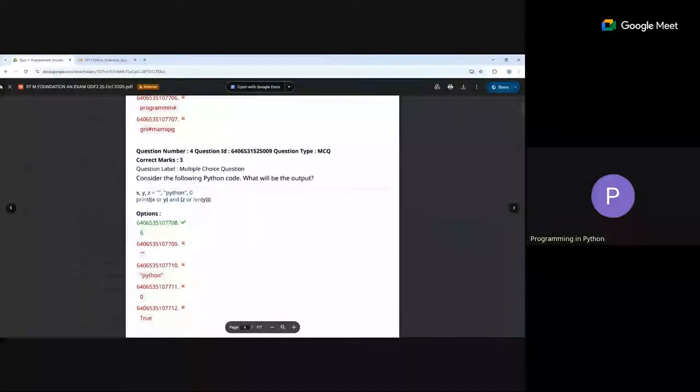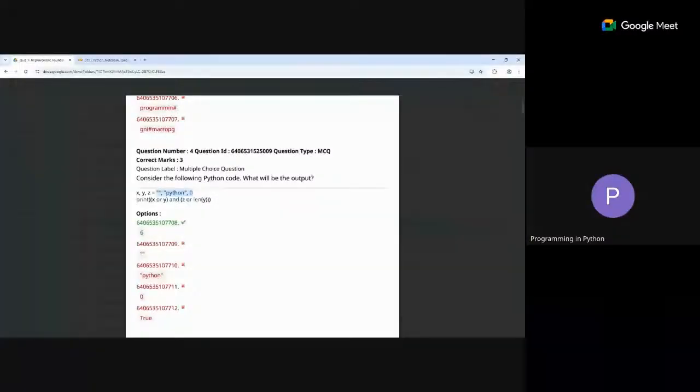So remember what happens: it goes by the order. In the order in which you are assigning on the right hand side, that gets assigned to the left hand side in the same order. So basically, the blank string goes to x, Python goes to y, and 0, the integer, goes to z. It is an integer because there is no quotation around it. Okay, that's what it is.